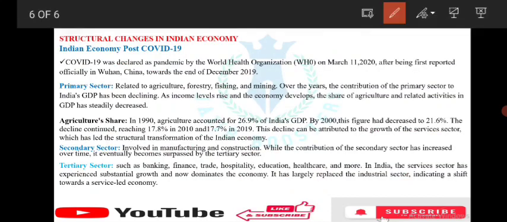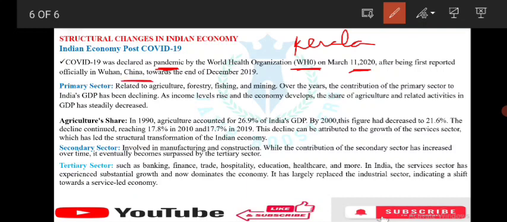Structural changes in the Indian economy. The Indian economy post COVID-19 means before COVID-19. COVID-19 was declared a pandemic when and by whom? WHO, on March 11, 2020. What is the first state in India to identify COVID-19? It's Kerala. It was first reported officially in China toward the end of December 2019.